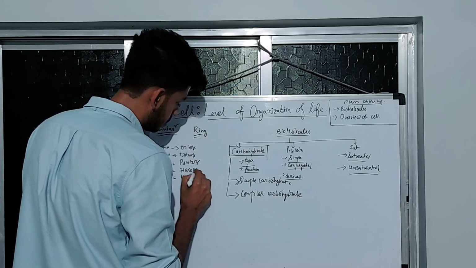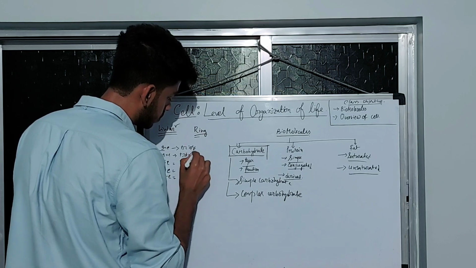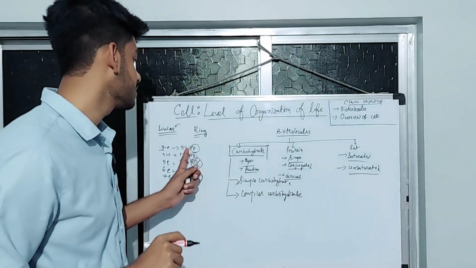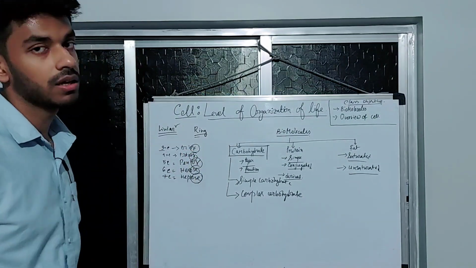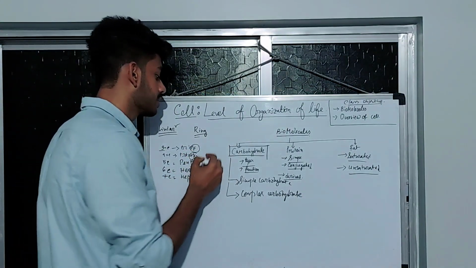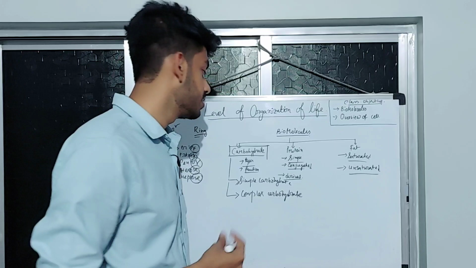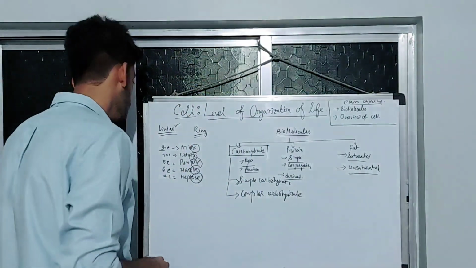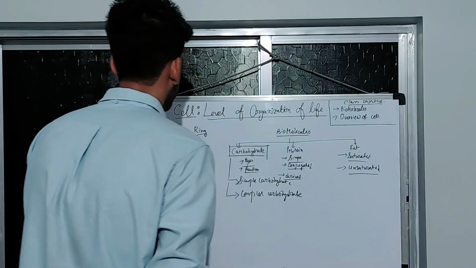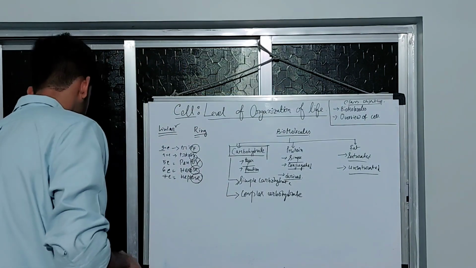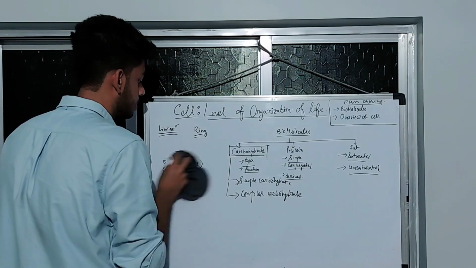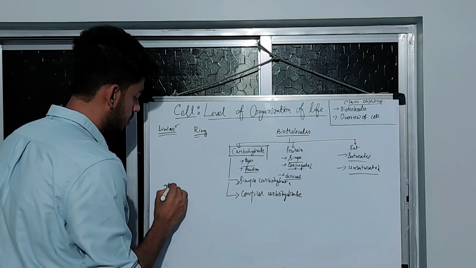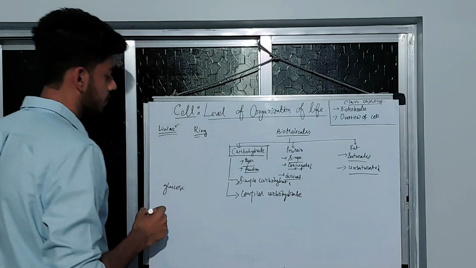So there is one common thing, that is ose. Any name that ends with ose is a carbohydrate. The examples: glucose, cellulose, mannose, galactose. So these are the carbohydrate naming. Okay. So the structure that I am going to draw is of glucose. The structure of glucose.